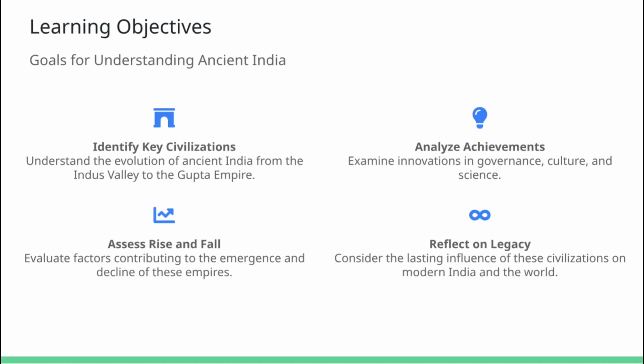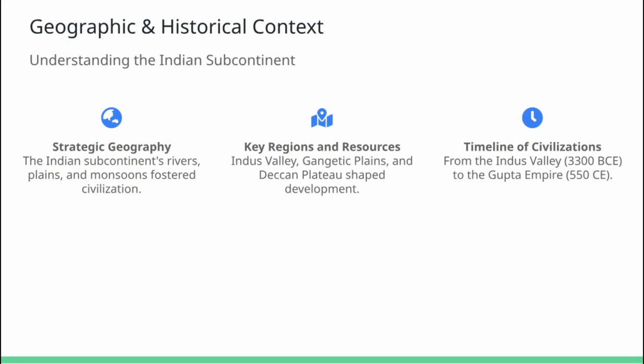In this segment, we'll set out our roadmap. By the end of this lesson, you should be able to identify the key ancient Indian civilizations, analyze their major achievements, like innovative city planning and profound philosophical texts, assess the reasons for their rise and fall, and finally reflect on their long-lasting impact on modern society. Essentially, we'll arm ourselves with a historian's toolbox, so we can piece together how these ancient cultures still shape the world today. Let's set the stage with some geography.